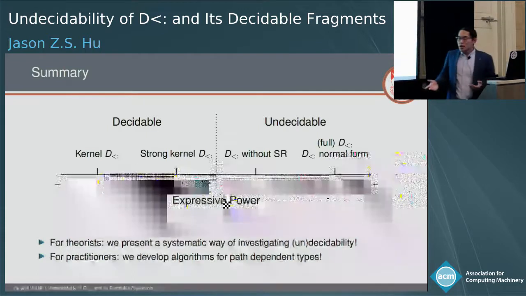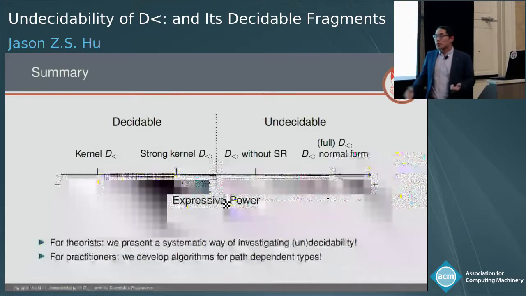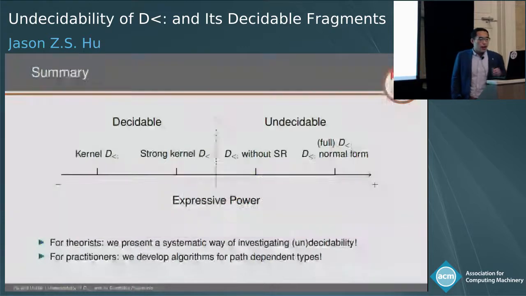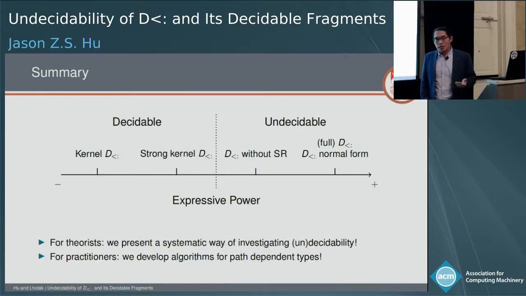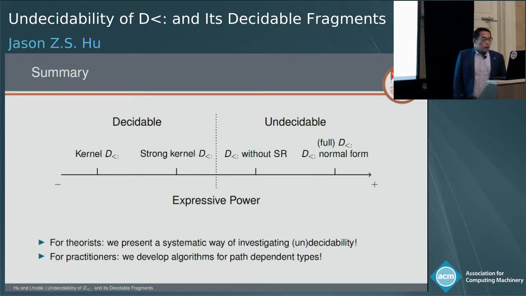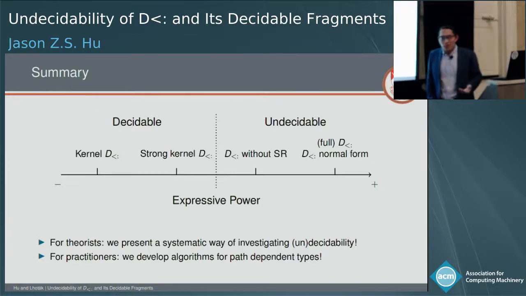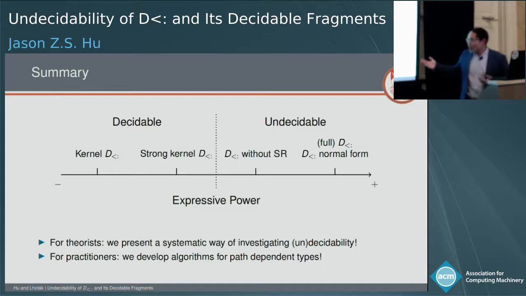So I hope our work interests two different groups of audience. For theorists, we present a very systematic way of investigating decidability. And for practitioners, we develop a concrete algorithm that is proven correct. And furthermore, if people create a GitHub issue complaining about why Scala has no transitivity, well, now we have a paper as a justification. That's it.